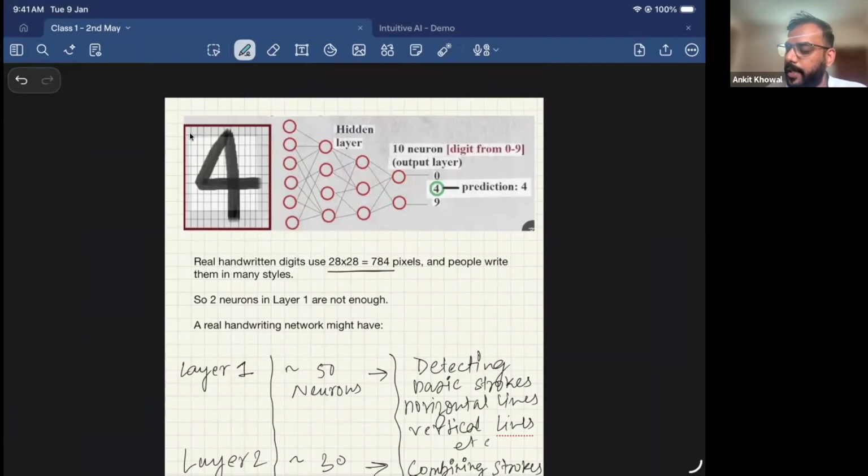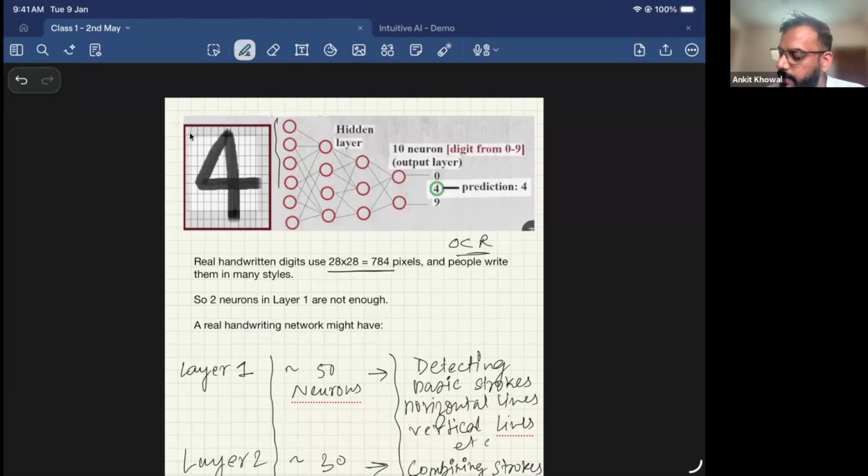I have not made up this problem. This is a real life problem. Like I said, when we use OCR, which is optical character recognition, it is built on the same principles that I'm talking about. Real handwritten digits use 28 by 28, so the screen is divided into 784 pixels, and people write different numbers in different ways. One neuron or two neurons are not sufficient to solve this problem. We'll have a neural network which consists of many neurons to solve this problem.